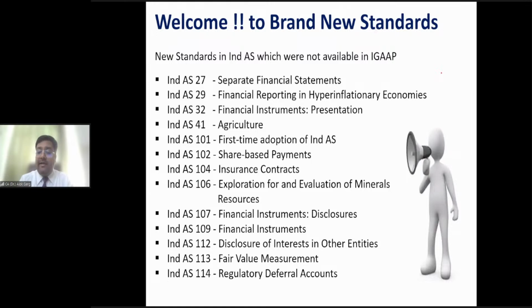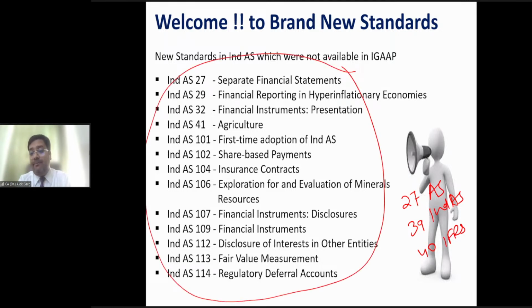There are 27 accounting standards, 39 Ind AS and 40 IFRS. When I say IFRS, it includes IAS. These are new standards which were not there in IGAAP or AS, but are there in Ind AS.